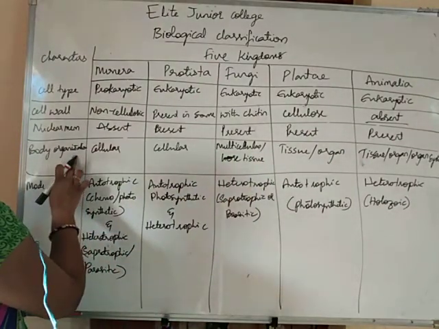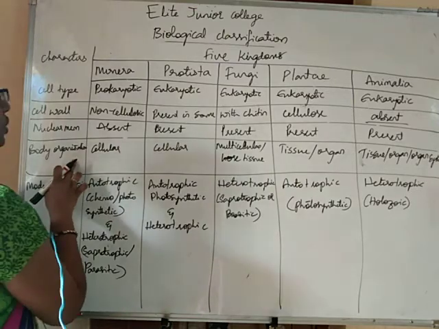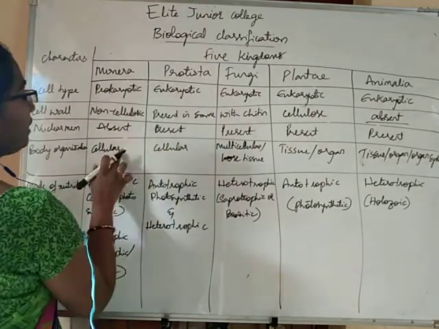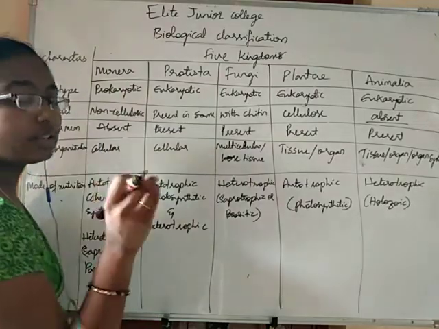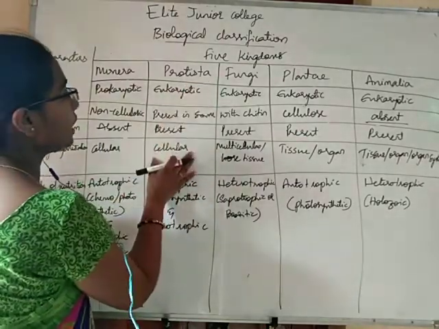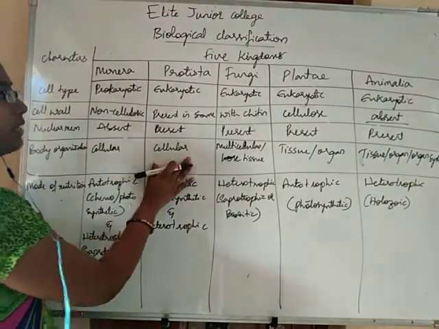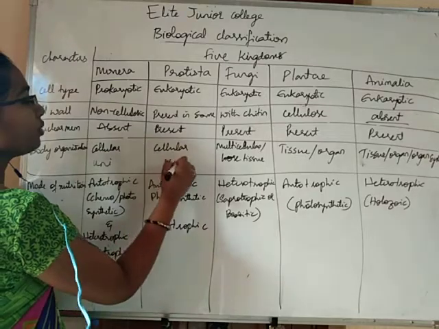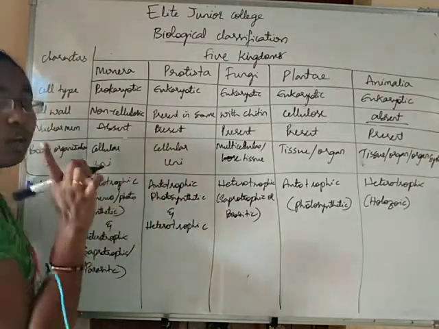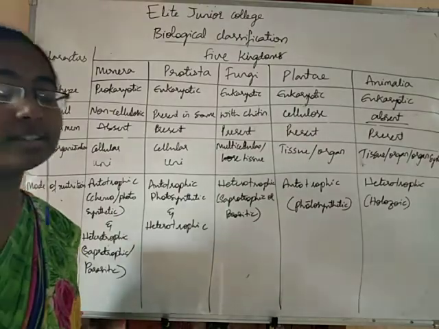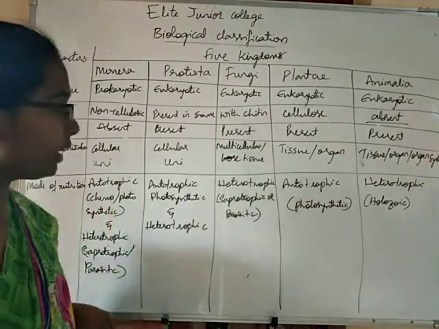Coming to body organization. Body organization is cellular organization in Monera. That means they have only one cell. The cell is making up the body. Protista also have cellular organization of the body. That means Monera and Protista are unicellular, they have only one cell making up the body.